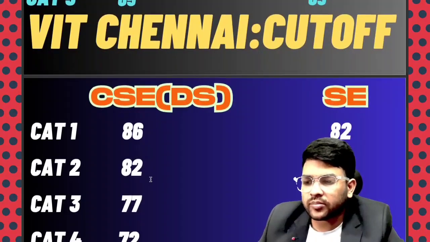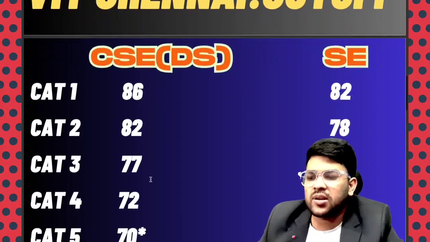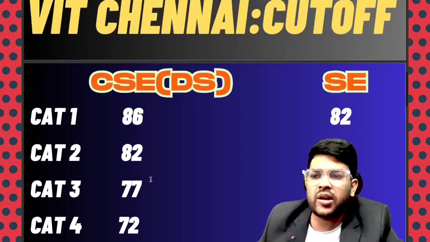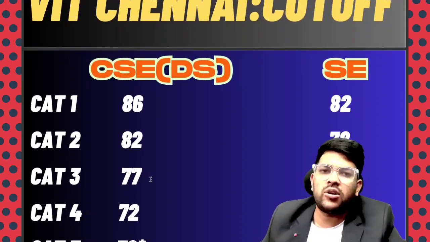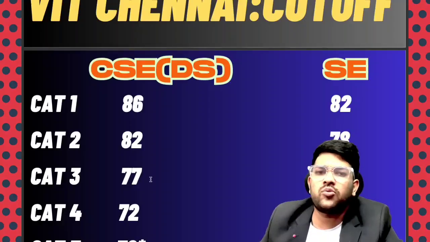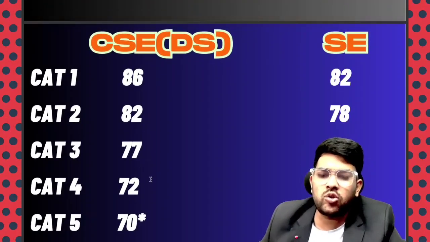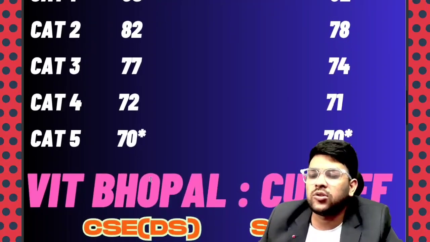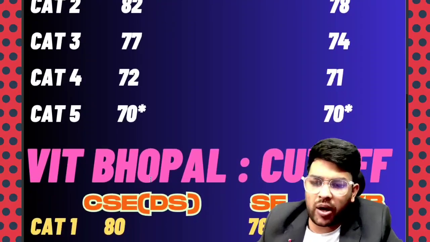And category 3, 77, 74, category 4, 72, 71 and category 5 up to 70 you will get, because in Chennai up to 70 only you have the chance, because 70 is the cutoff marks. And below 70, if you are from SC ST, then only you will be able to get, that is below 70 but above 60. Now I will discuss VIT Bhopal.